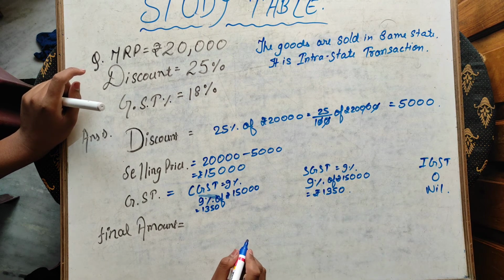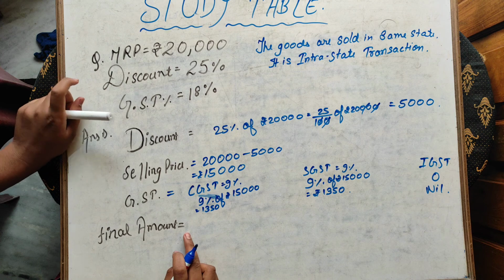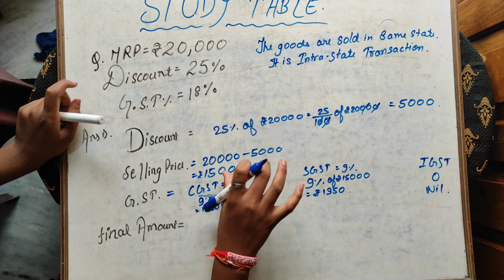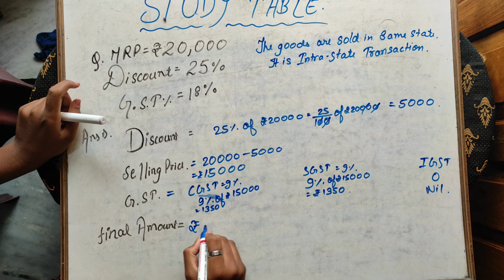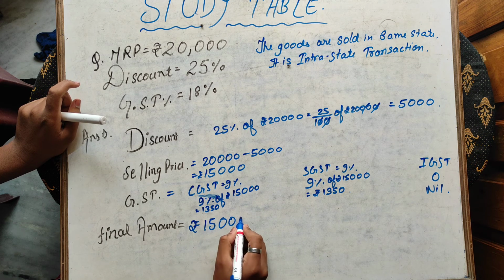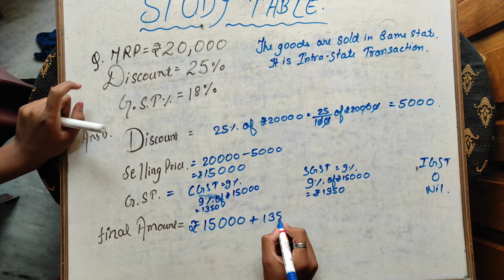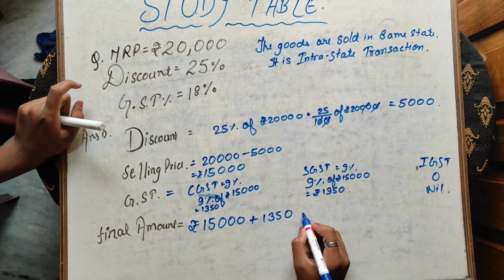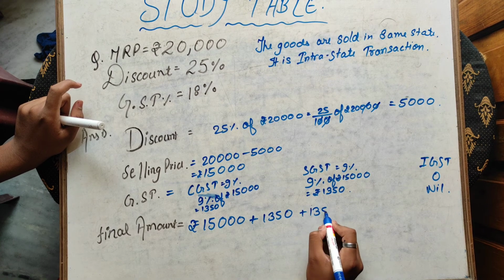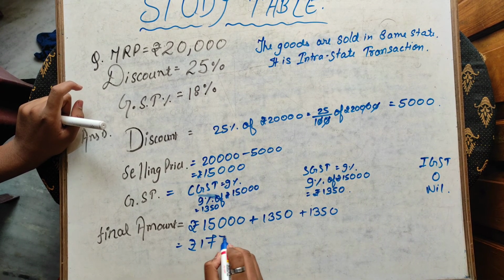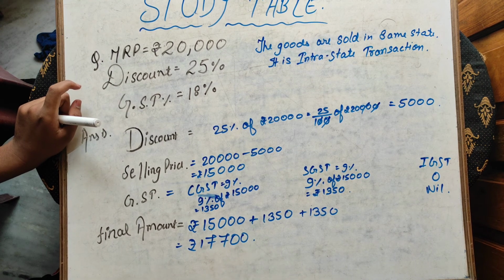1350. Now we have to take out the final amount. The final amount will be the sum of the total GST and the selling price. That is, the selling price is rupees 15,000 and the CGST is rupees 1350 and the SGST is rupees 1350. After adding, we will finally get the amount, that is 17,700. It is the final amount.